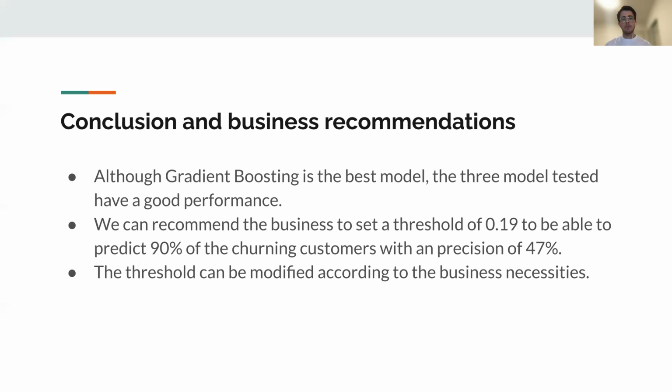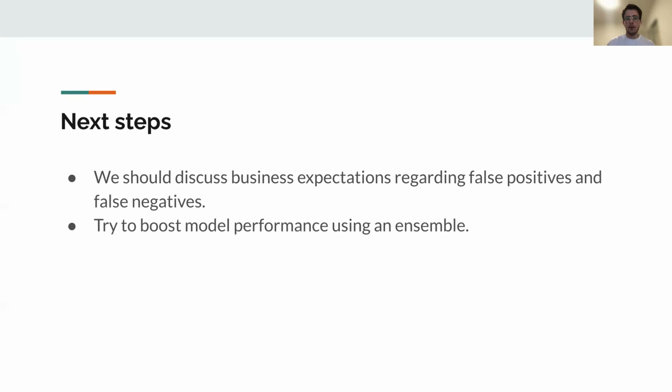And also, one important thing to mention is that this threshold can be modified according to the business necessities and according to what the company is looking for, such as more recall, less recall, more precision, or less precision. And as next steps, we should discuss the business expectations regarding false positives and false negatives. And also, it would be great to try model ensembles to see if we can improve our model performance.